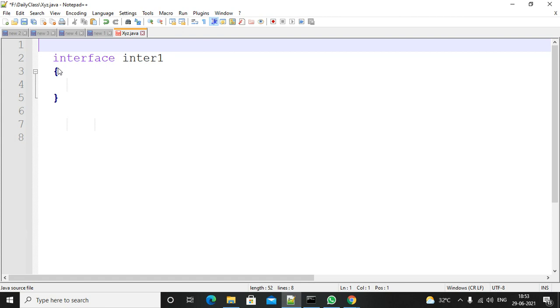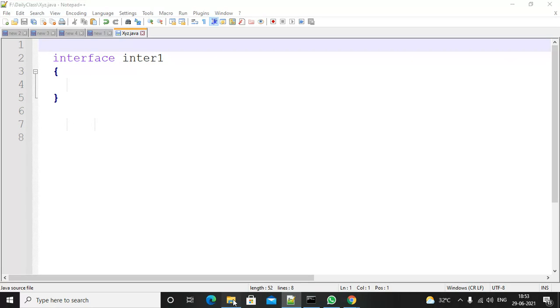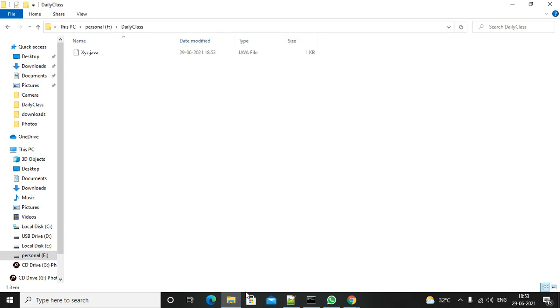In the first class I discussed this. If one class or more than one class is there, and you compile the program, that many .class files will be created. In the same way, now I have an interface. If I compile this interface, will it generate bytecode, that means a .class file, or not? Observe here. In this folder only the .java file is there. I am trying to compile it.